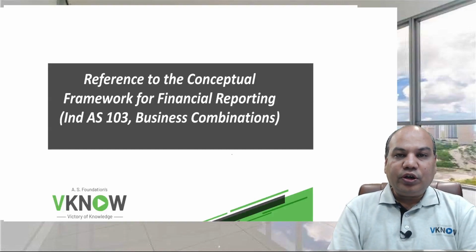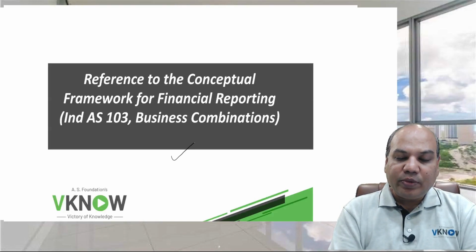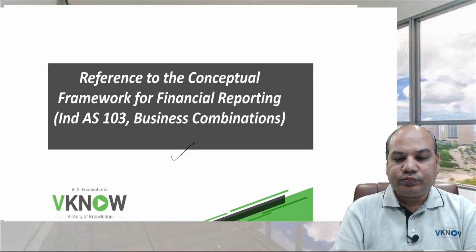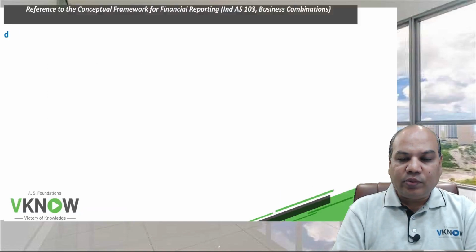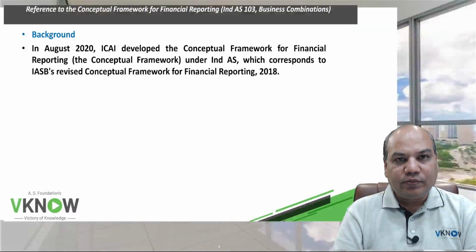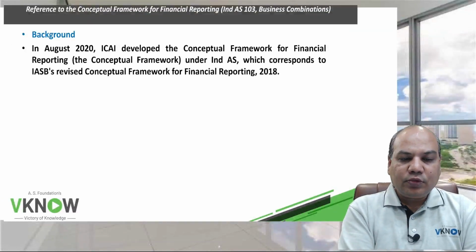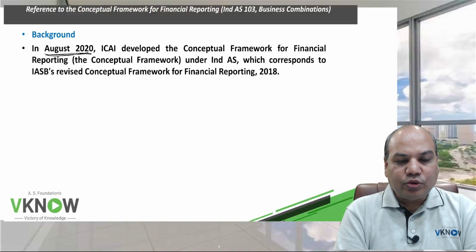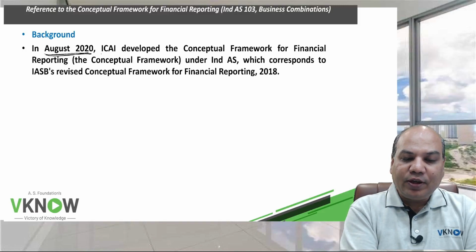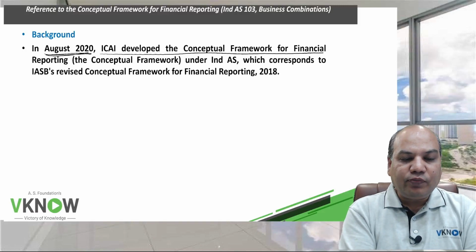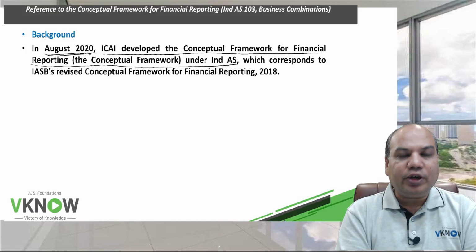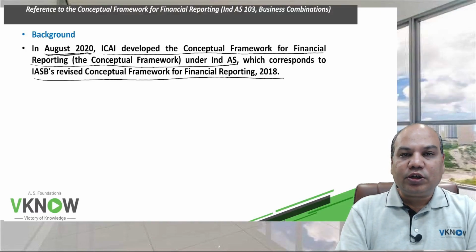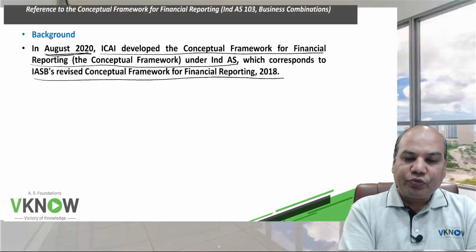Okay. Now next are certain amendments in Ind AS 103 Business Combinations. And what are these amendments? I will tell you very briefly. All of you know that in August 2020, we got the Conceptual Framework for Financial Reporting under Ind AS, which corresponds to the similar standard under IFRS.